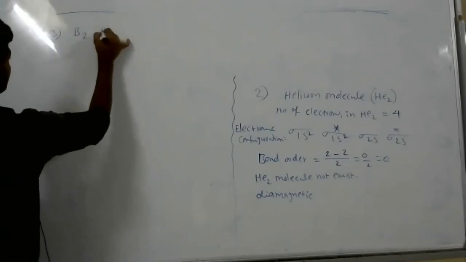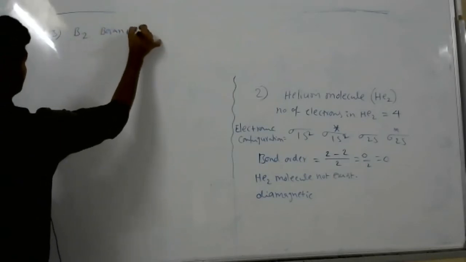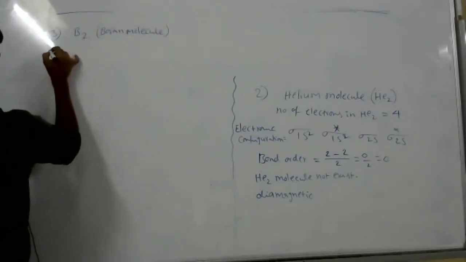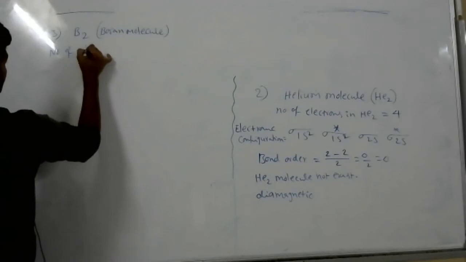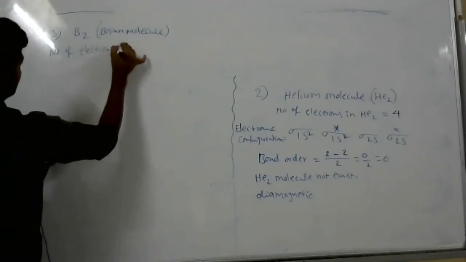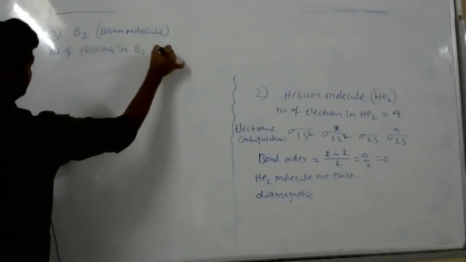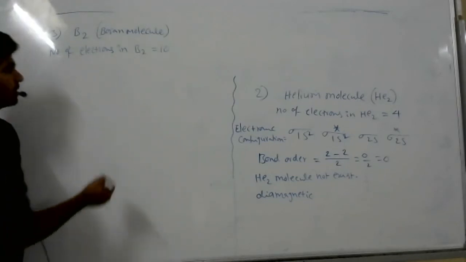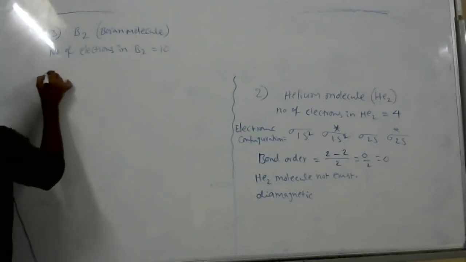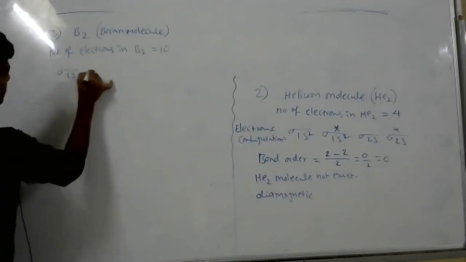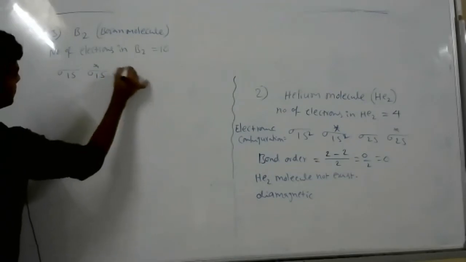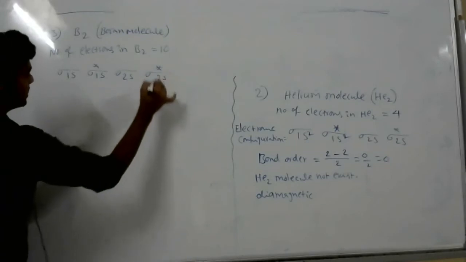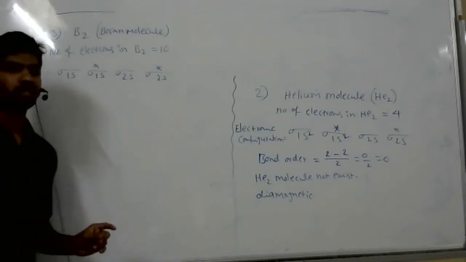Boron molecule. So number of electrons in B2? Ten electrons. So now write molecular orbitals: sigma 1s, sigma star 1s, sigma 2s, sigma star 2s, and after that, what is the orbital?